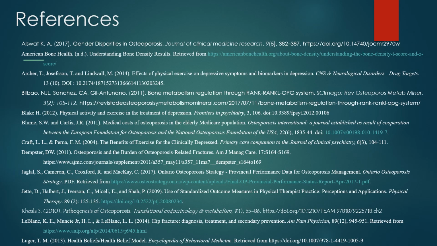References have been rightly cited by using APA format. These are the sites we used for the research for the osteoporosis as a chronic disease project.